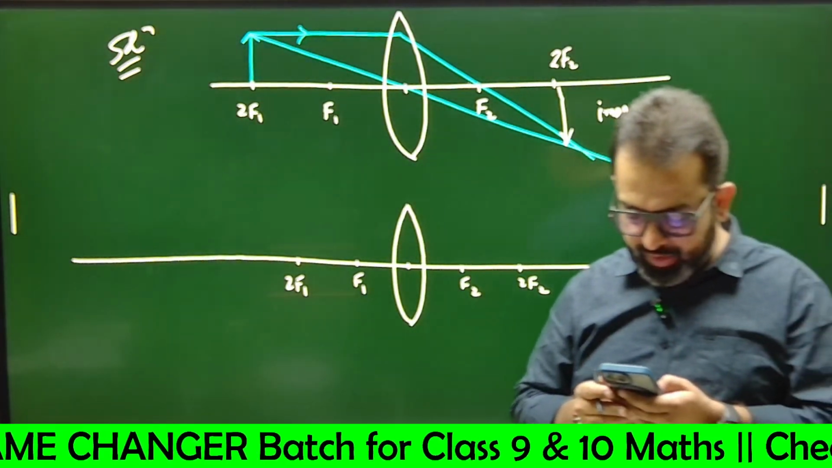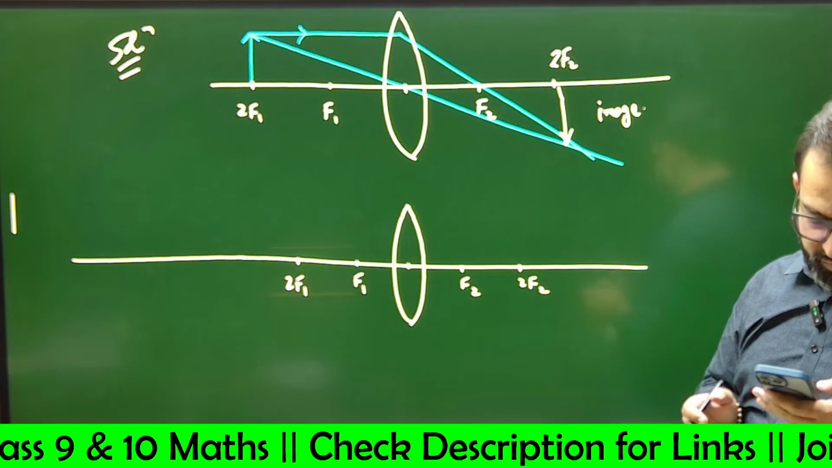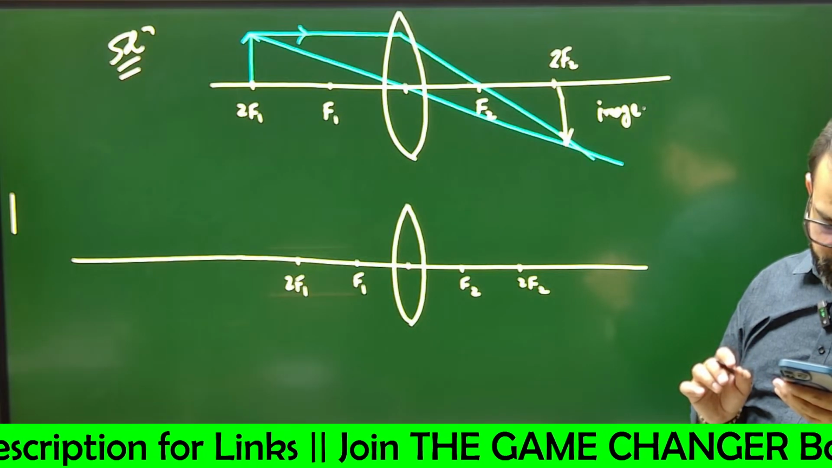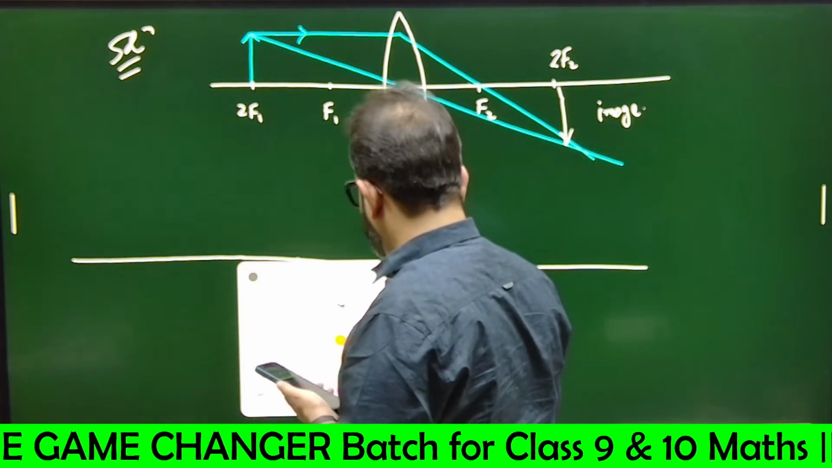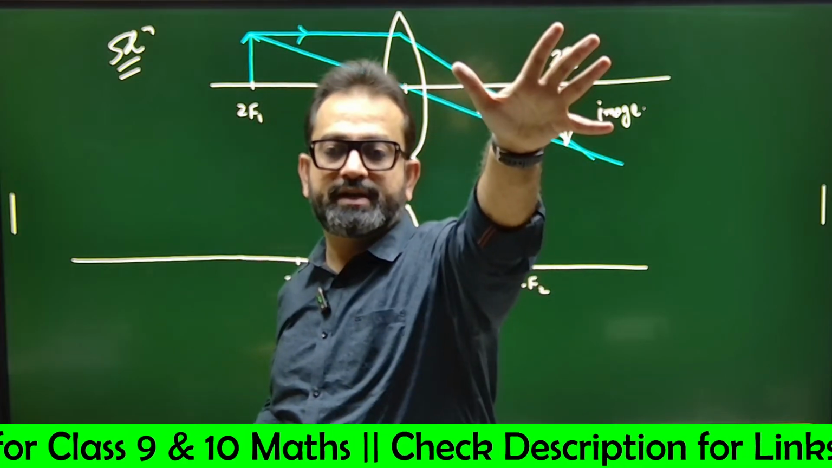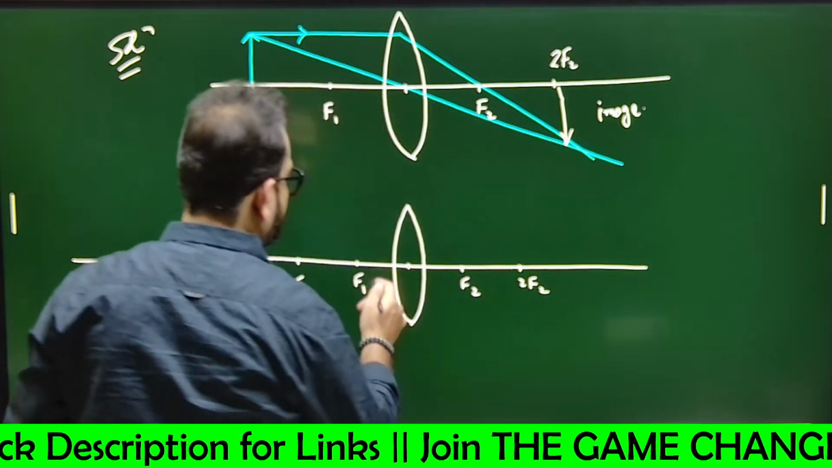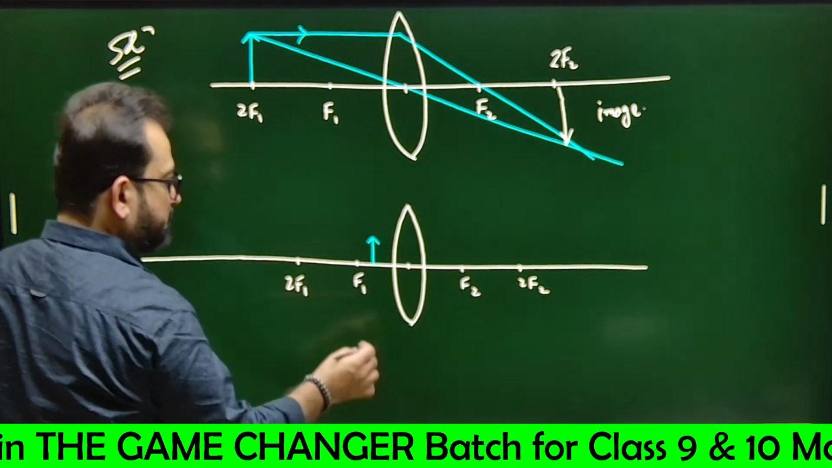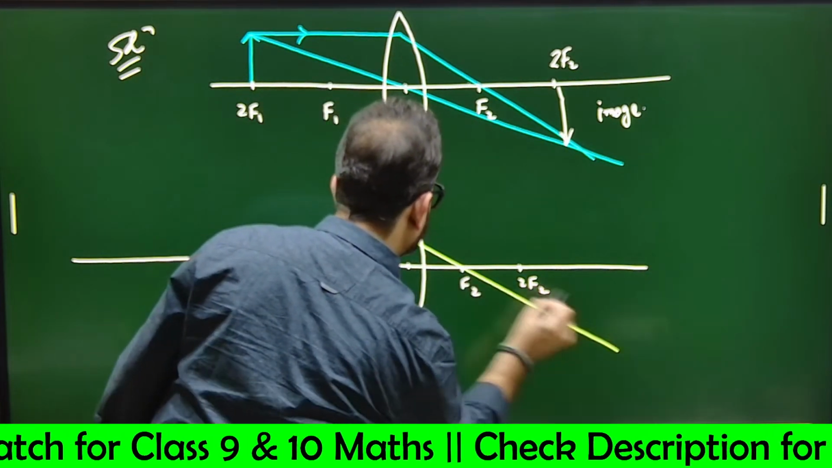In hypermetropia, what kind of objects are visible? Tell me if anyone can tell me. Nearby objects are not visible, yes or no? Hypermetropia means long-sightedness. Long distance objects are visible, shorter distance objects are not visible. So let's say the shorter distance object is here.